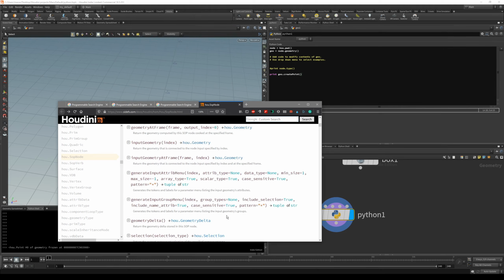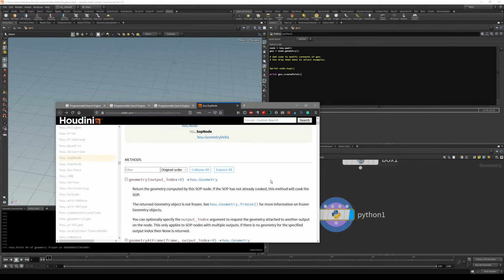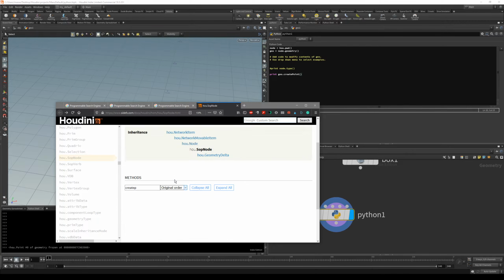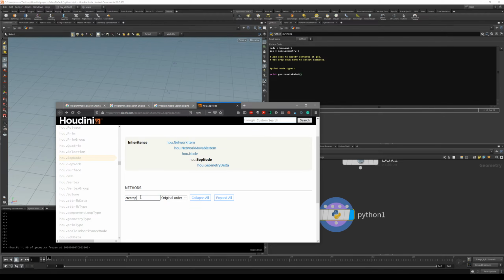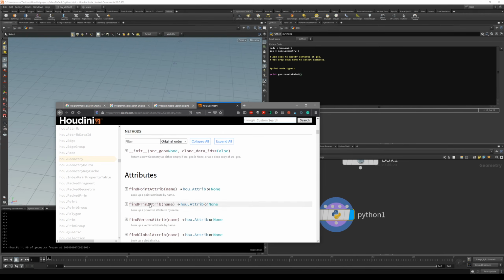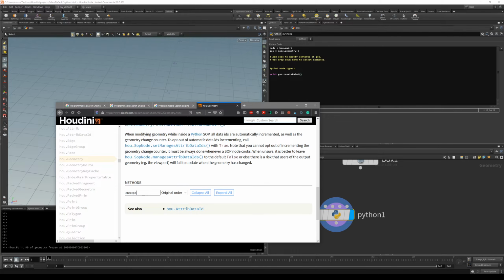So hope it makes a little bit more sense now. So that's that. And you can see that this createPoint, let's go to the, actually I'm at the subnode, so I have to go back to the geometry, hou.Geometry, and let's find createPoint.